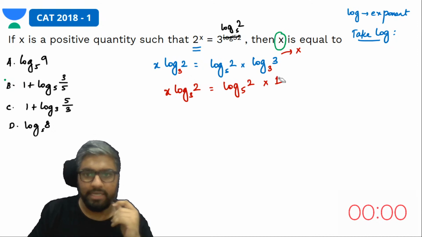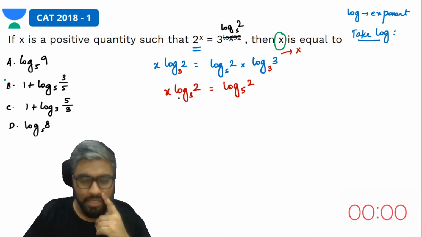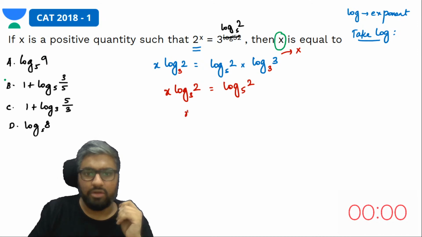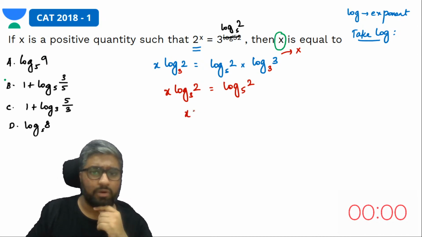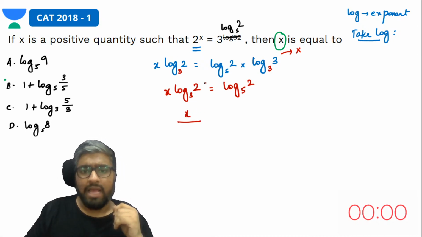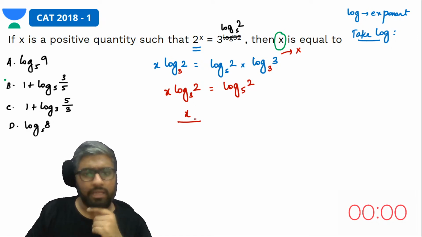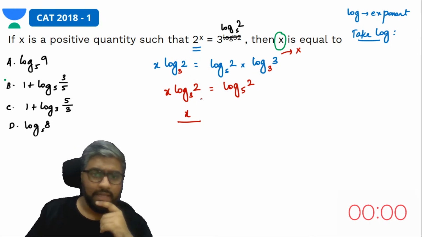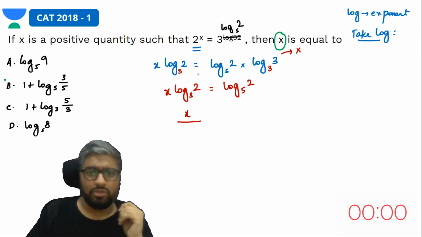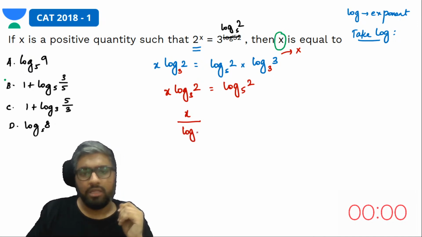So this part is gone. So now you have this, we need the value of x, right? I want the same base to apply any operation on both of these log values. I want the base to be same. So I'll swap this, I'll make the base 2. So I get log 3 to the base 2, this becomes a reciprocal, 1 by. If I swap the base with the term, I'll get the reciprocal.